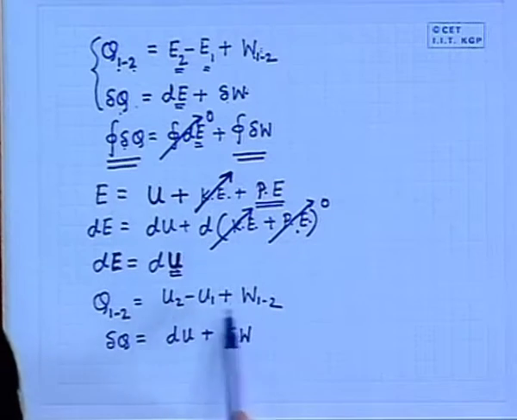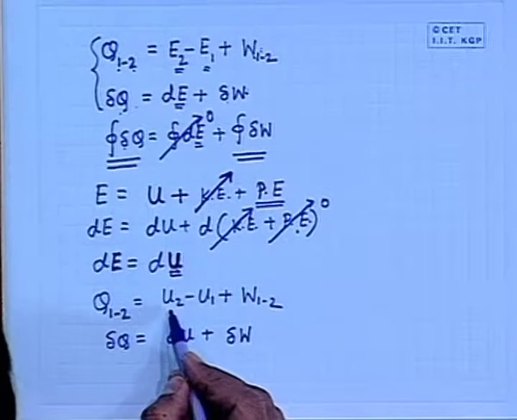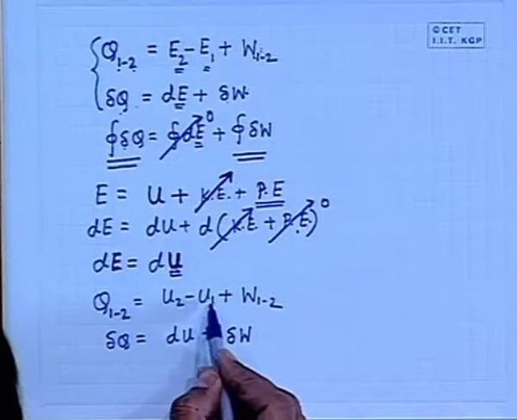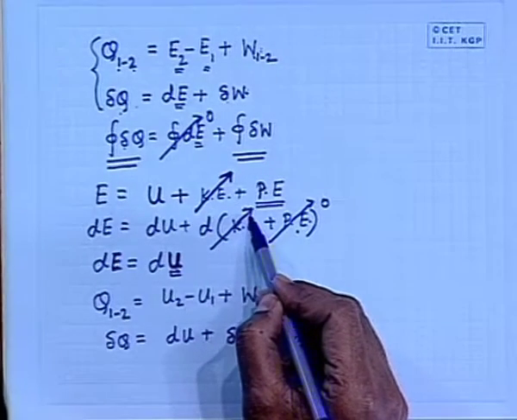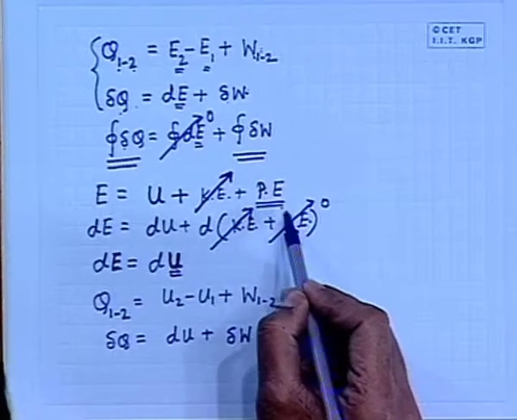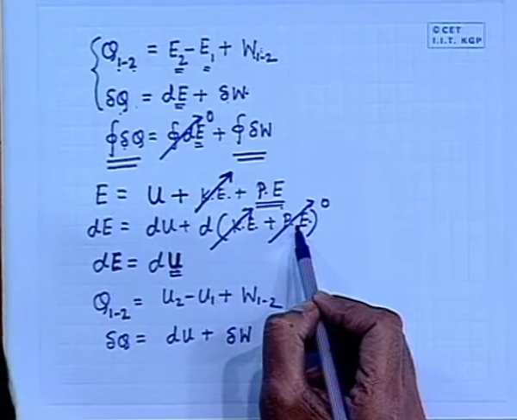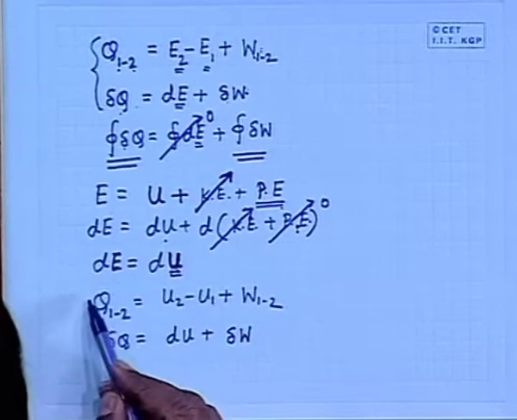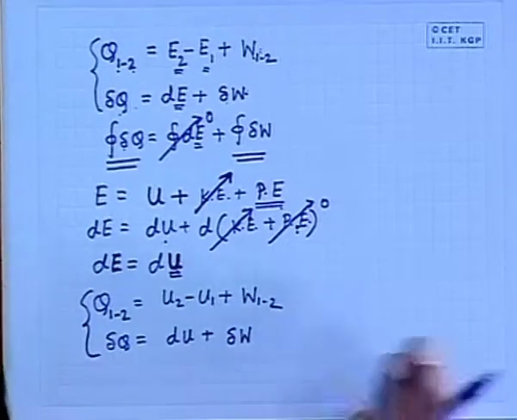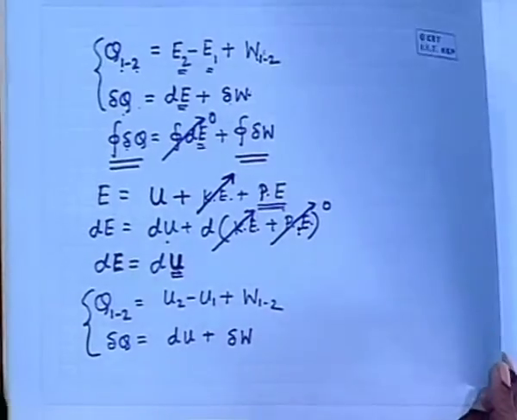But when you write in this fashion, we consider the internal energy is composed of only intermolecular energy. That means the closed system will be at rest, there will be no kinetic energy, and moreover the changes in the potential energy during a process have to be small compared to the changes in its intermolecular energy. So that we can write this form of the first law for a closed system.